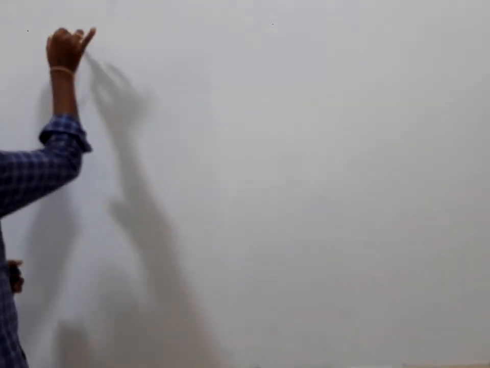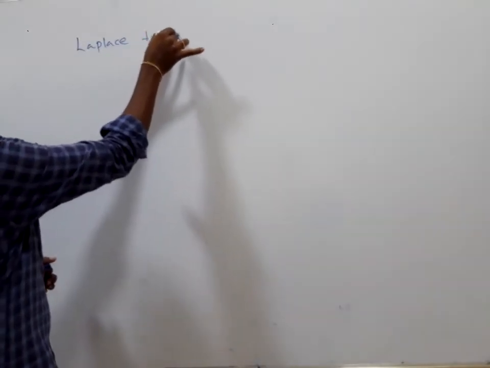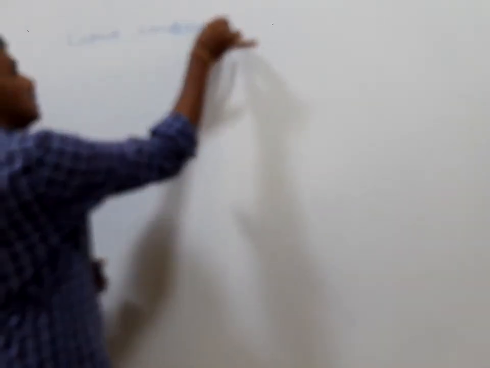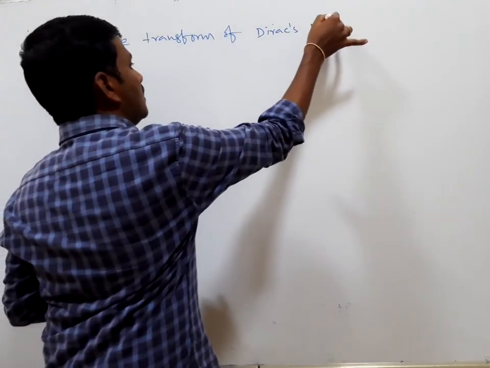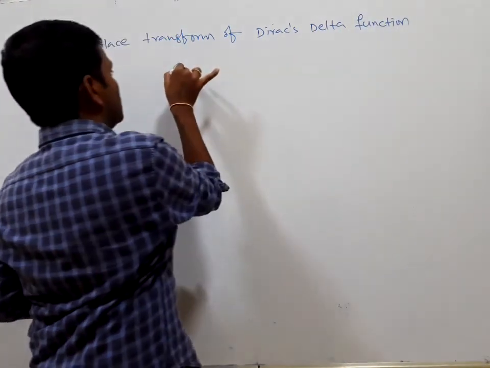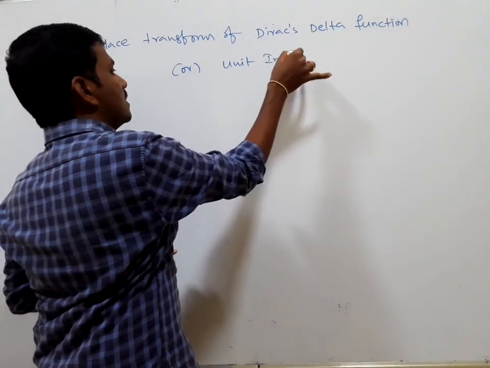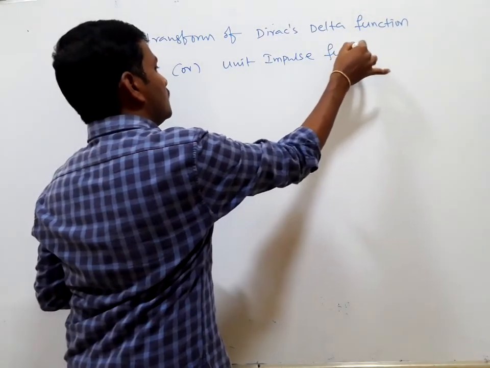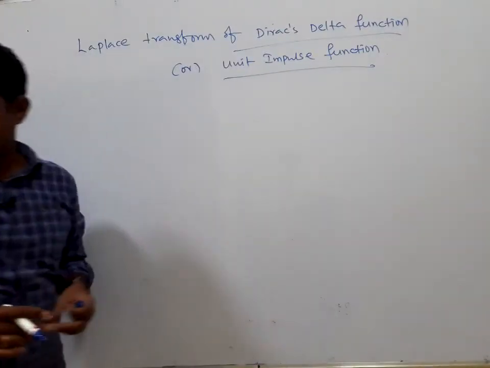Next, the Laplace transform of the Dirac delta function or unit impulse function. Unit impulse function or Dirac delta function.